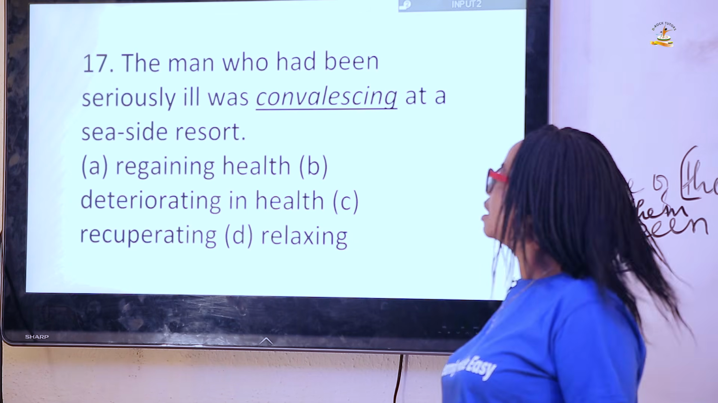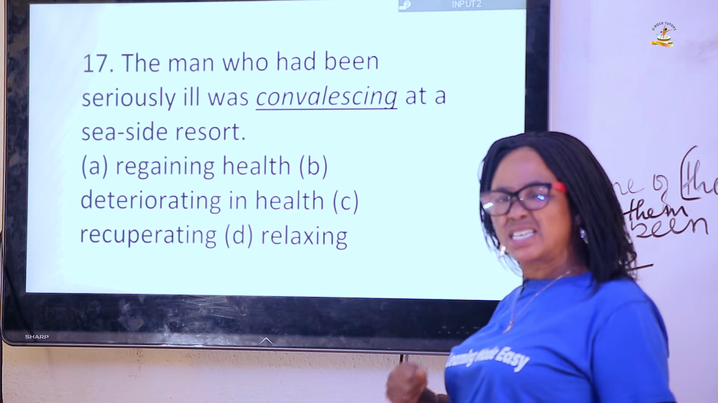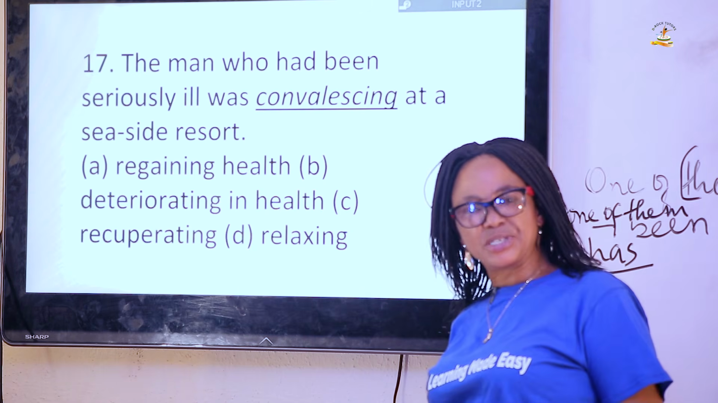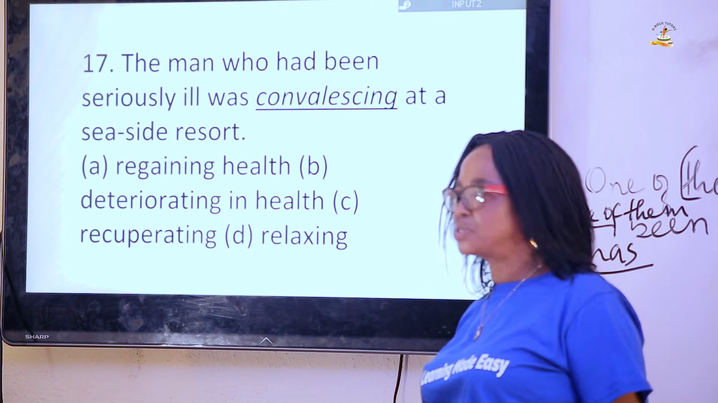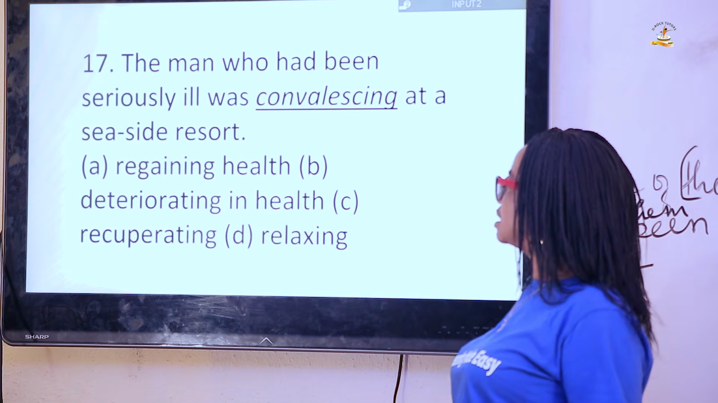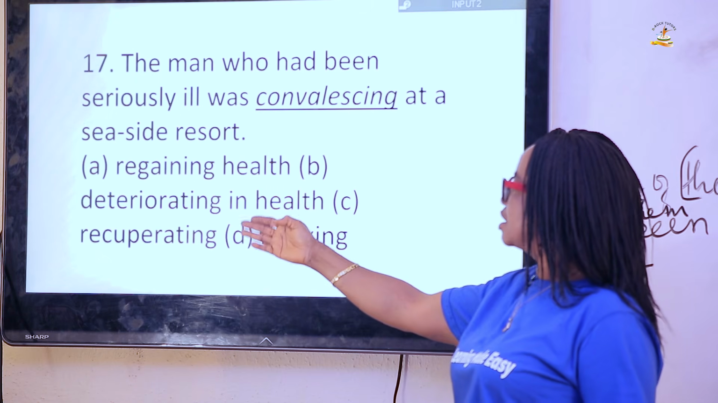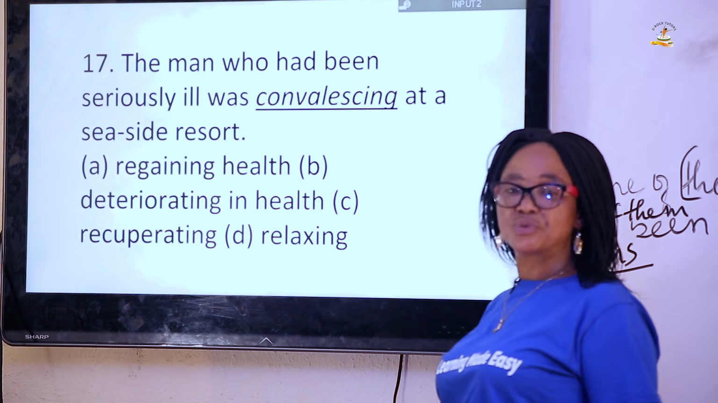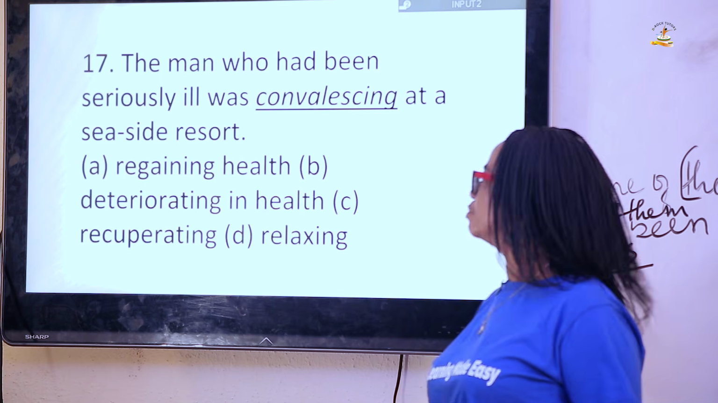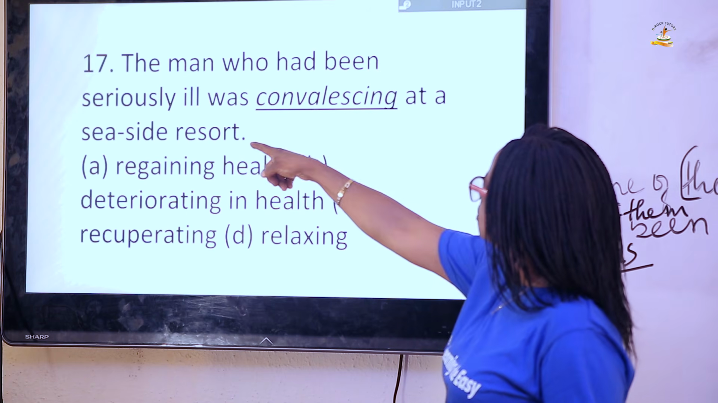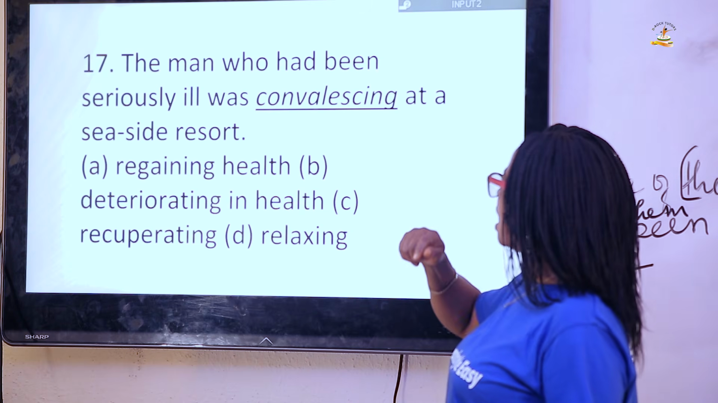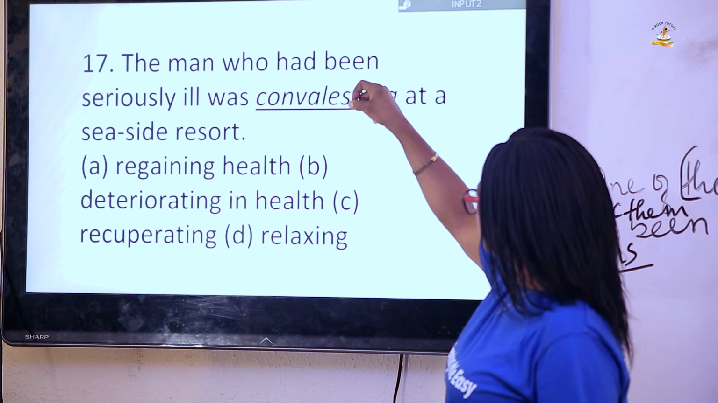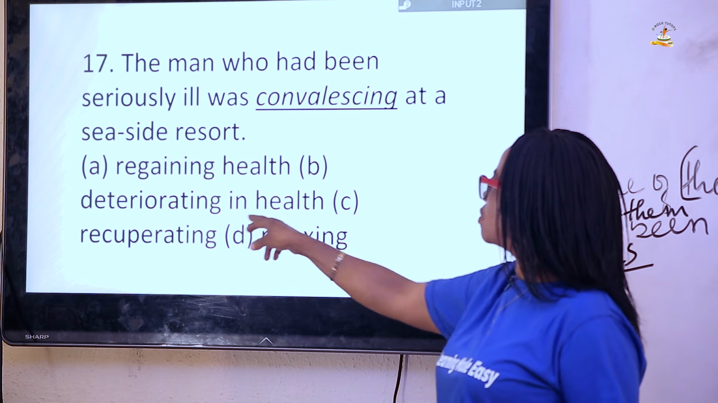Question 17 says, the man who had been seriously ill was convalescing at a seaside resort. The first one is telling us that it's regaining health. Second one says deteriorating in health. The third one, recuperating. And the fourth one is relaxing. Is it relaxing? No. This man had been seriously ill. So convalescing at seaside, that means the opposite is that. This one means it's recovering.